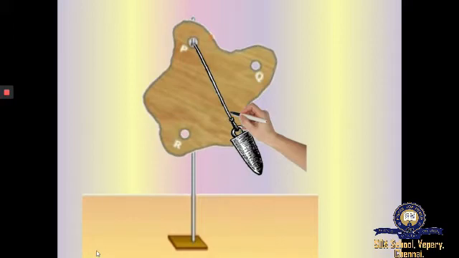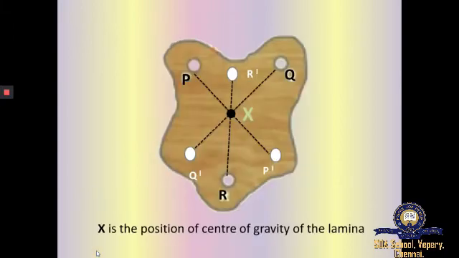Draw lines on the lamina representing the positions of the plumb line. Let it be P dash. As you can see here, I have drawn the line and named it P dash.